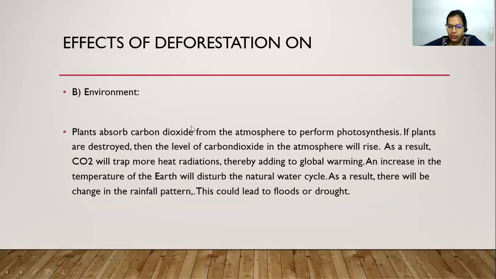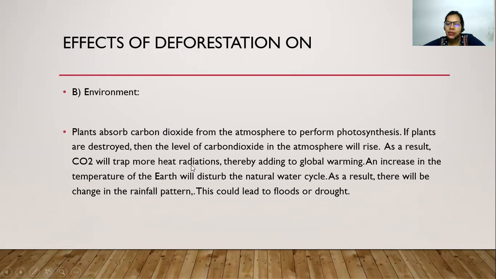Now, on the environment, so we know that plants absorb the carbon dioxide from the atmosphere in order to continue the food synthesis by the process of photosynthesis, right? So, if the plants are destroyed, what will happen? The level of the carbon dioxide will increase. As a result, CO2 will rise and it will trap more heat radiation, and this will make your Earth's atmosphere very warm. This will cause global warming.